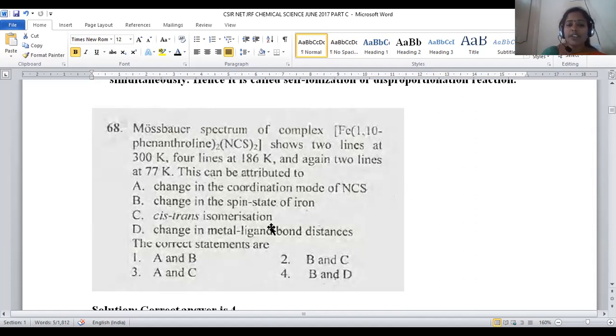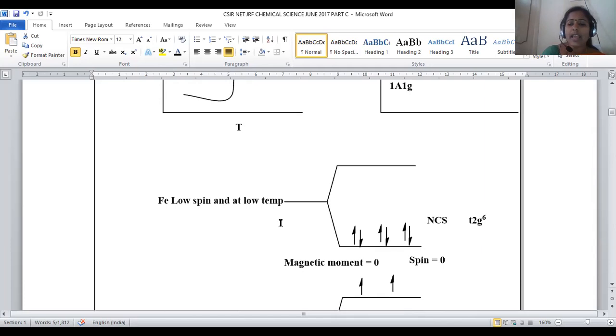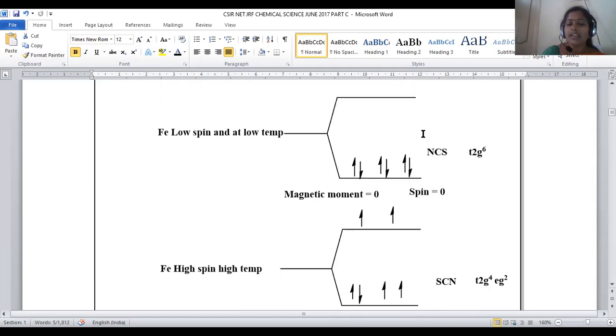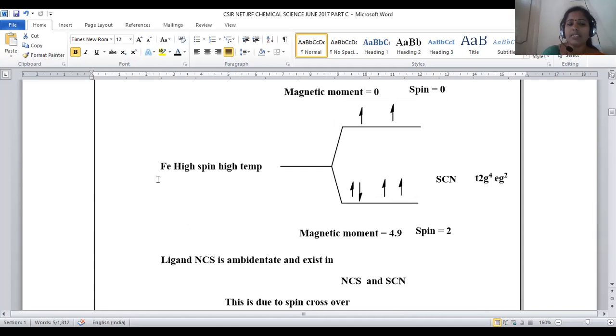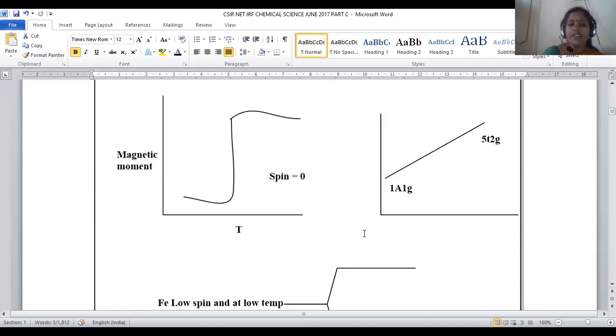Based on this, we have to predict which inferences given are correct. Okay, so change in the coordination mode of NCS. This is called the thiocyanate ligand. Everybody knows that the thiocyanate ligand is ambidentate in nature. Ambidentate in the sense that there is a possibility of NCS, meaning nitrogen directly linked with the central metal iron. Otherwise, there is a possibility of sulfur linkage. So both possibilities are there. These are said to be ambidentate ligands.